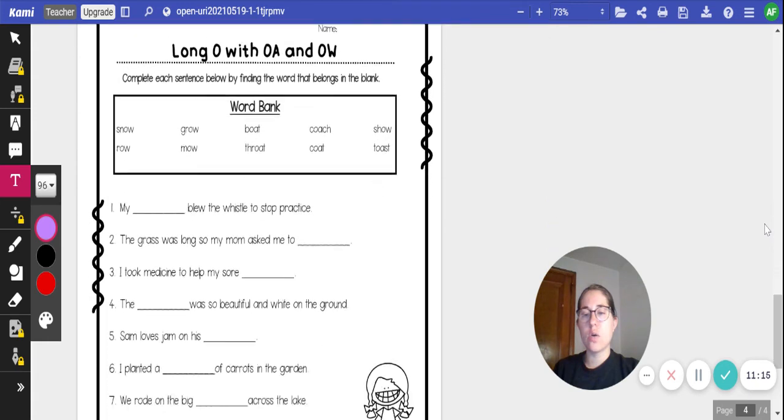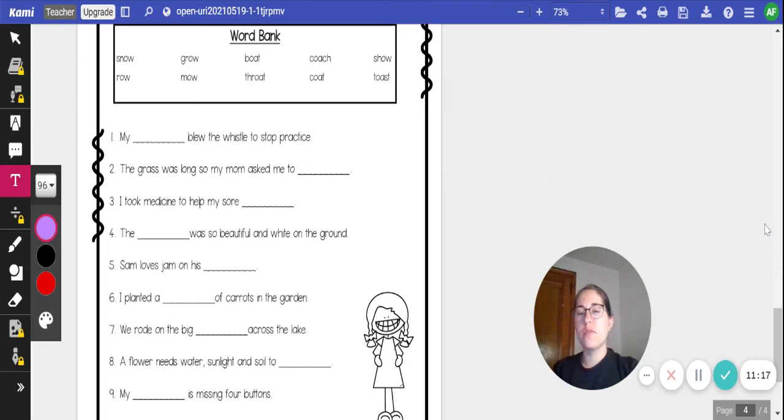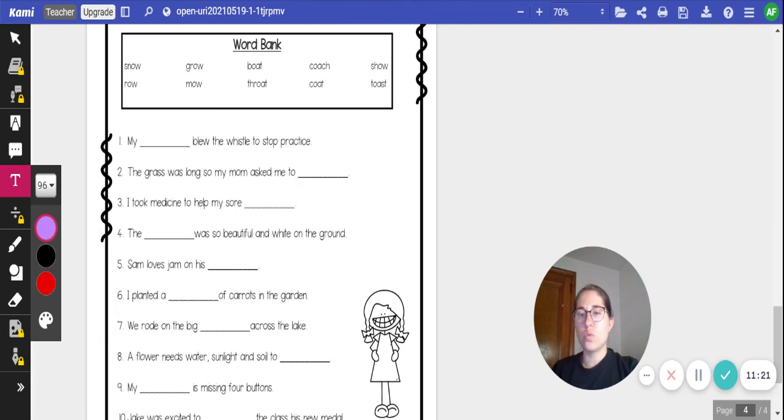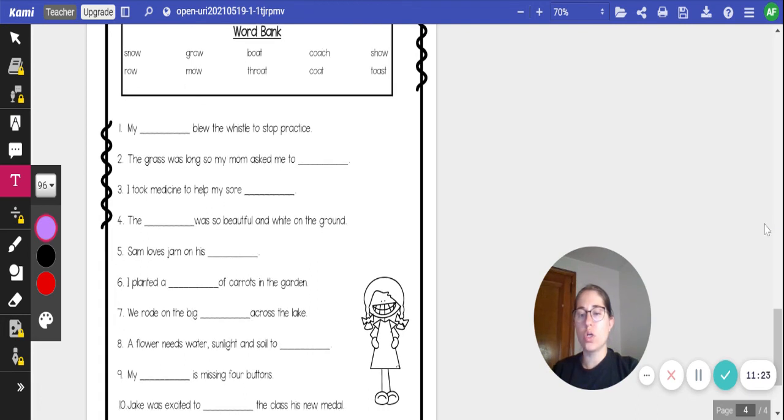All right, and our last section, we're going to be filling in some sentences with our long O words from the word bank. I'm going to do the first 2 with you, and then I'm going to have you do 3, 4, 5, 6, 7, 8, 9, and 10 on your own.